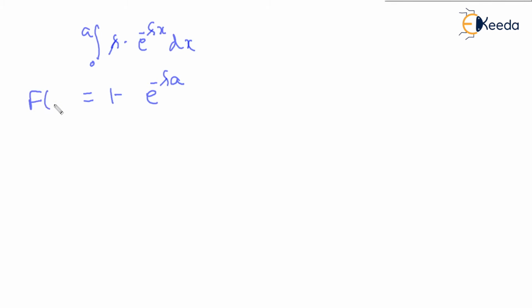This is F of a, or you can say this is P of x less than equal to a. So if this is P of x less than equal to a, then the value for P of x greater than equal to a is going to be 1 minus this value. So this will be nothing but e to the power of minus lambda a.